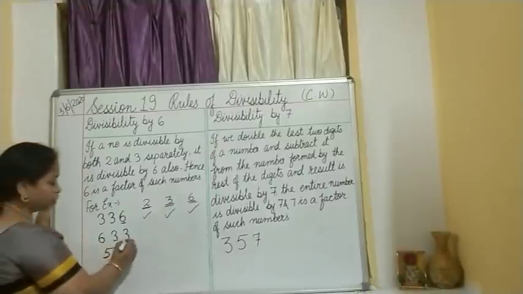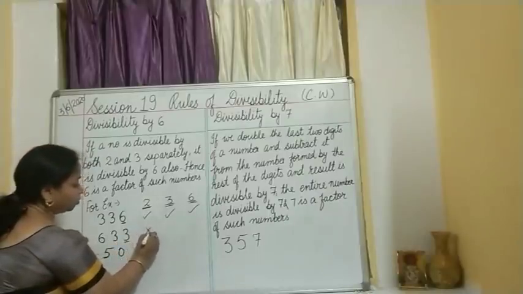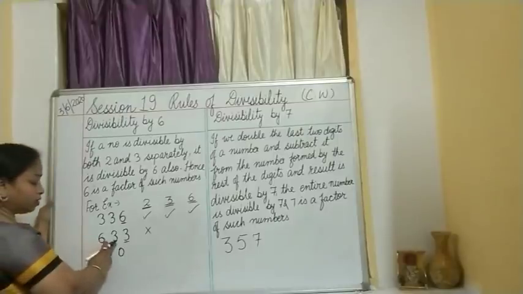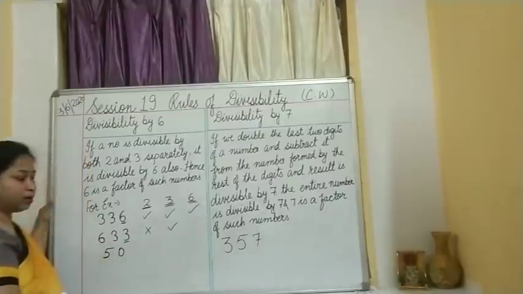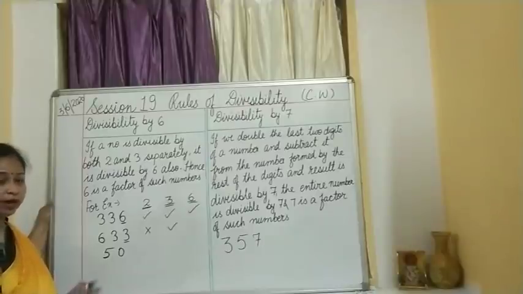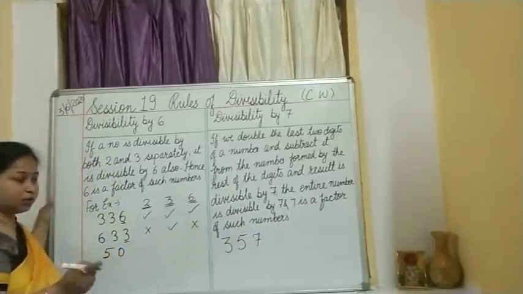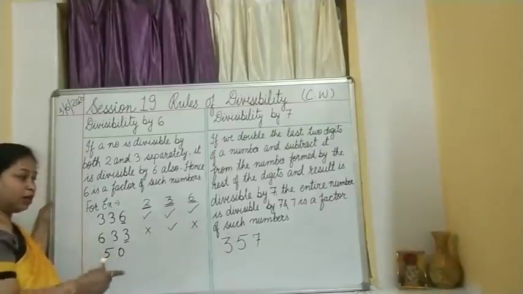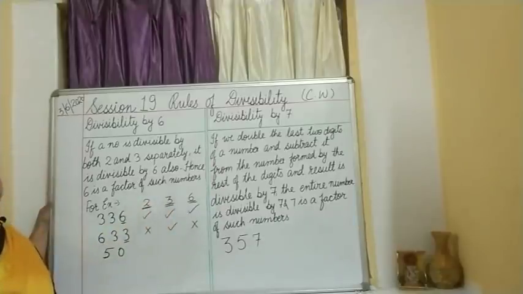633, 3 is present over here. So will it be divisible by 2? Not at all. So we put a cross over here. Then let us check whether it is divisible by 3 or not. 6 plus 3, 9. 9 plus 3, 12. Yes, it is divisible. Children, if it is not divisible by 2, but it is divisible by 3, it means that it is not at all divisible by 6. Okay, that means to be divisible by 6, it has to pass the examination of divisibility by 2 as well as by 3, then only it will be divisible by 6.